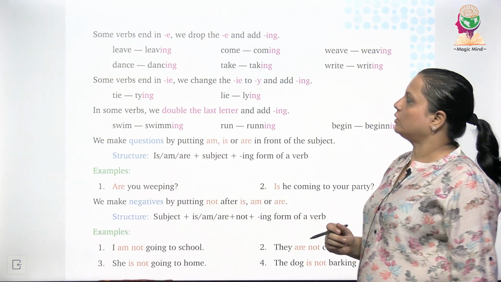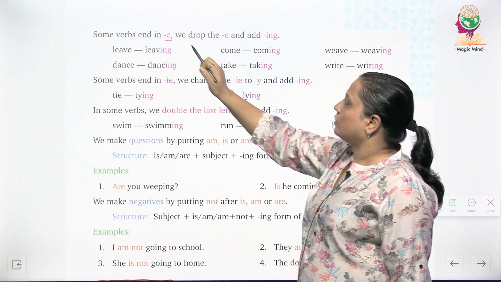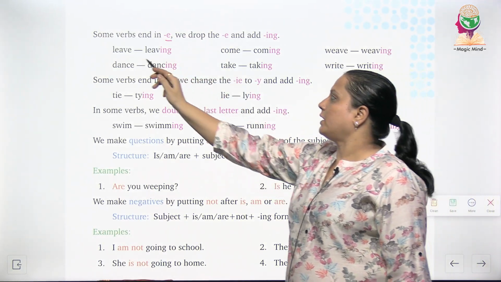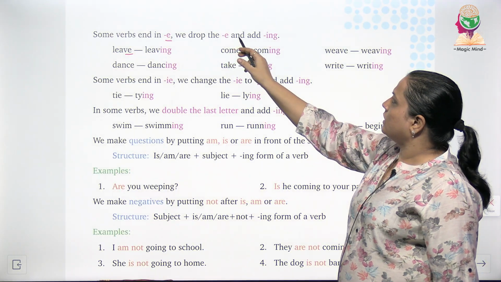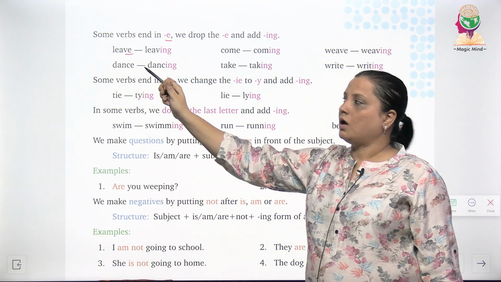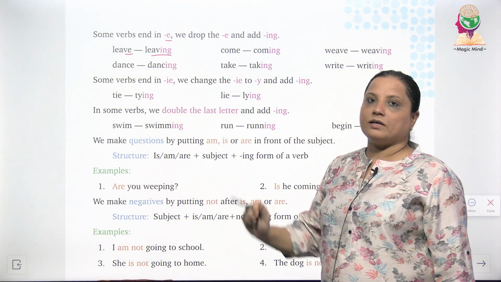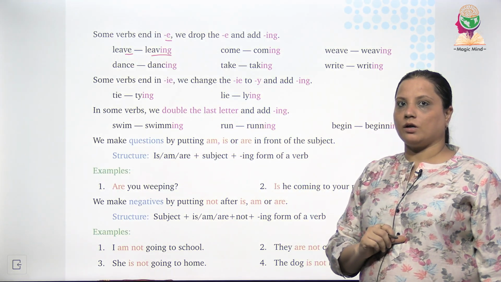On the next page we have some verbs that end in E. Now there are certain verbs which are ending with the letter E. We drop the E and add ing. We will remove this E and what we will add? Ing to it. So if you see the first example, they have mentioned over here leave.